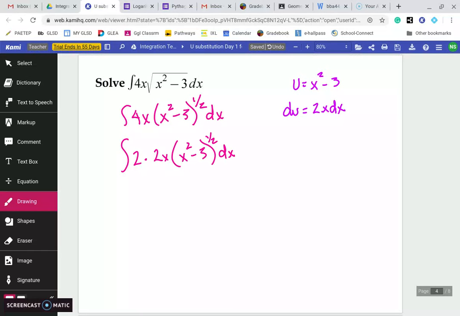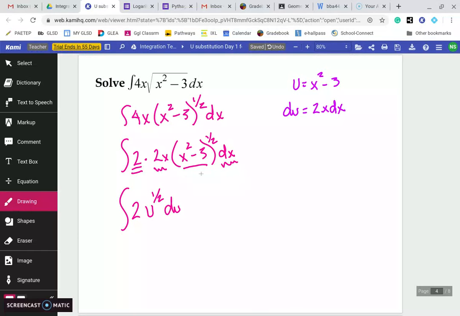So now when I rewrite, this 2 is going to stay out front. This piece becomes u, and these two together become du. So I have 2u to the 1/2 du.